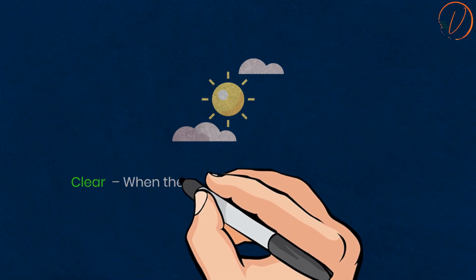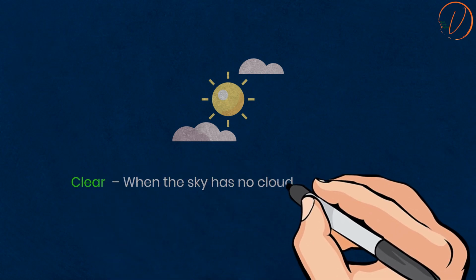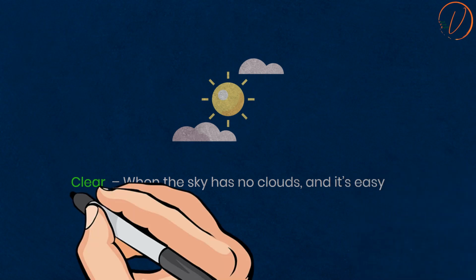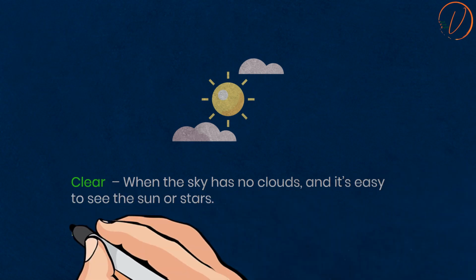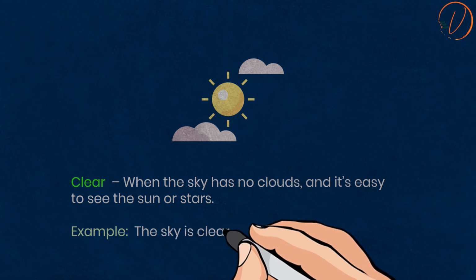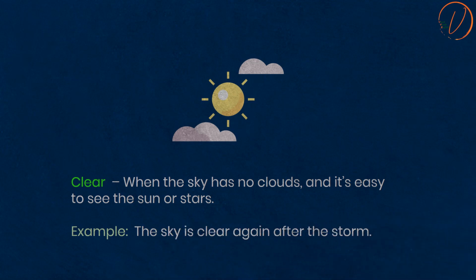Clear. When the sky has no clouds and it's easy to see the sun or stars. For example, the sky is clear again after the storm.